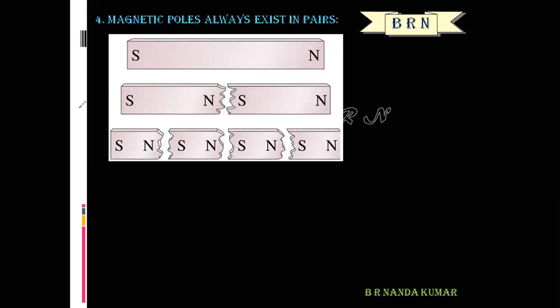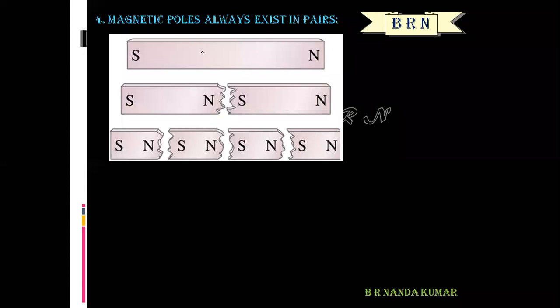Magnetic monopoles do not exist. Magnetic poles always exist in pairs. Magnetic poles can never be separated. And the next property is magnetic induction.